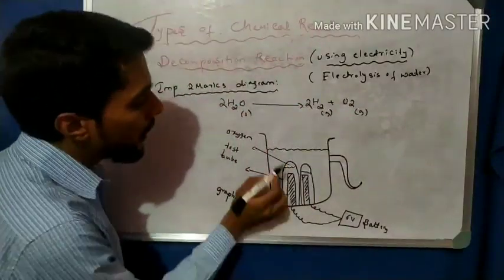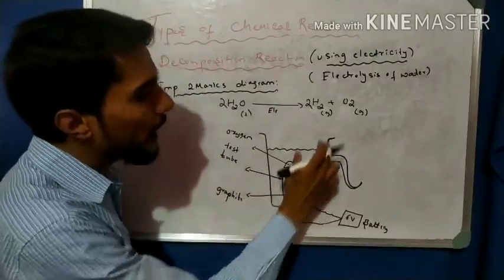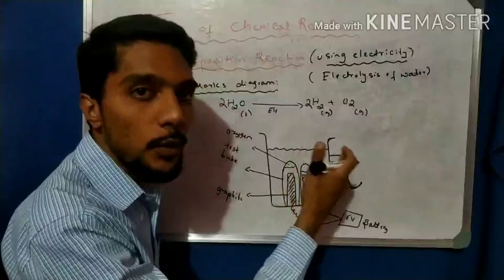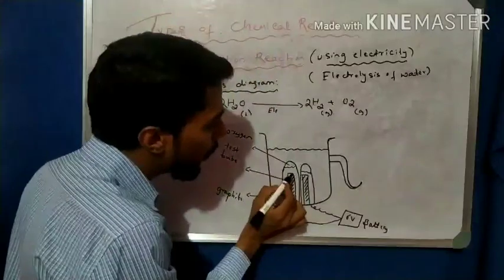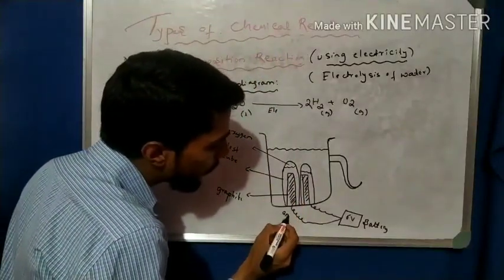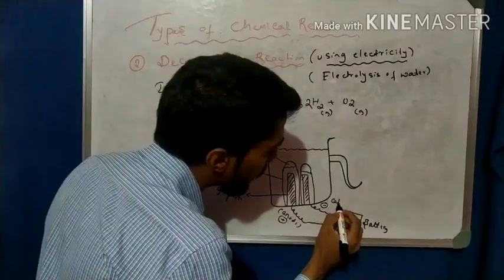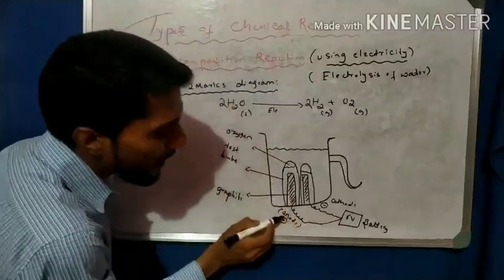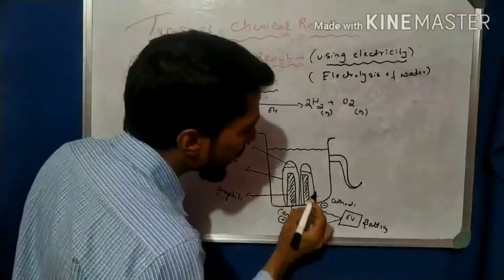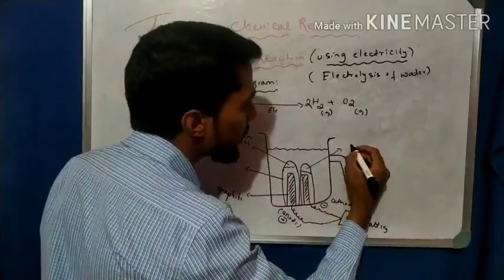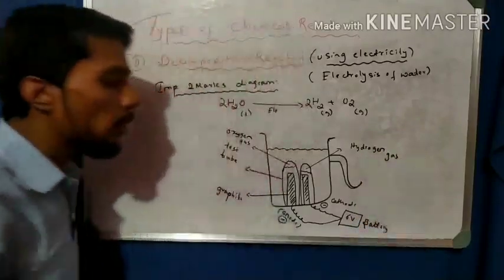Now when electricity is passed through the water molecules, what happens? Electrolysis of water takes place. The water is broken into H2 and O2. This is a decomposition reaction with the help of electricity. The anode is positive and the cathode is negative. The test tube at the anode collects oxygen gas, and at the cathode hydrogen gas is collected. That is very important, you have to remember.